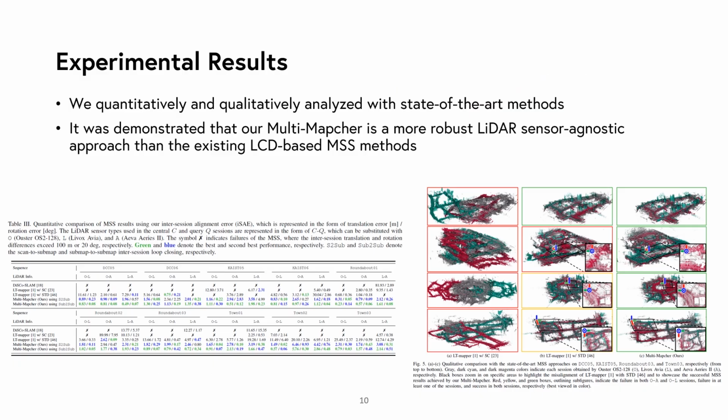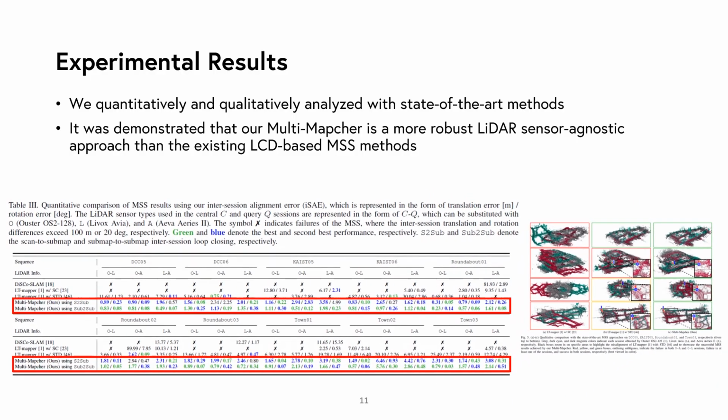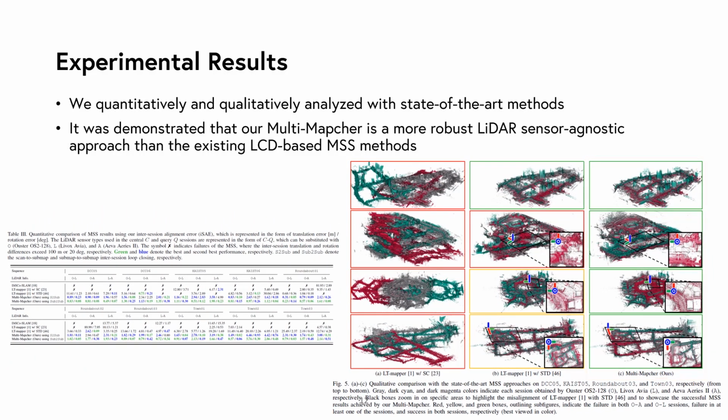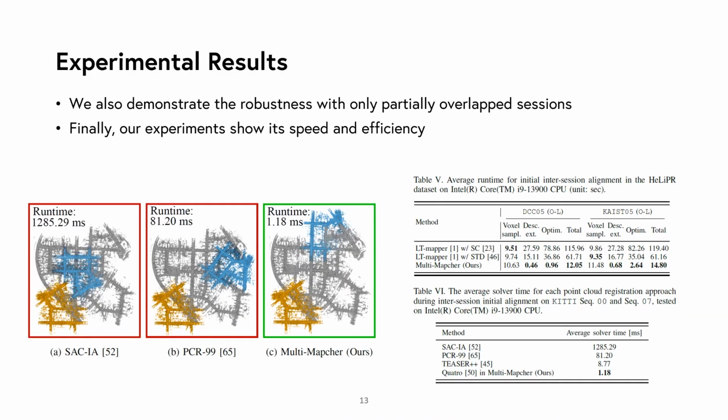In our experiments, our Multi-Mapcher was quantitatively and qualitatively compared with state-of-the-art methods on the HeliPR dataset. Our Multi-Mapcher showed substantially better performance with different types of LiDAR sensors, achieving lower inter-session alignment error in MSS across all sequences. And we demonstrate that our Multi-Mapcher accurately aligns different types of LiDAR sensor sessions. And we demonstrate that our approach is even robust to partially overlapped scenarios on the KITTI dataset.